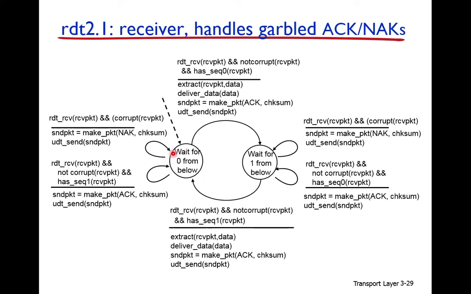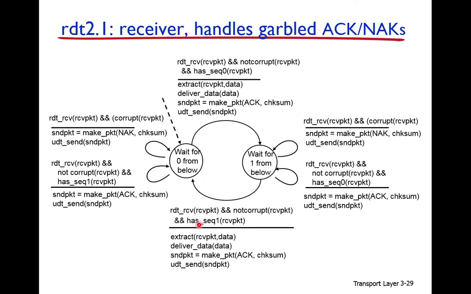Similarly, if it is waiting for sequence number 0, and it receives the packet with sequence number 1, it is again duplicate. It will be discarded, and its acknowledgement will be sent. The acknowledgement is sent every time the packet is received correctly. But when the acknowledgement is sent, the checksum is computed, because the acknowledgement can have a bit error. If it receives corrupt data, it will send the negative acknowledgement and discard the packet.